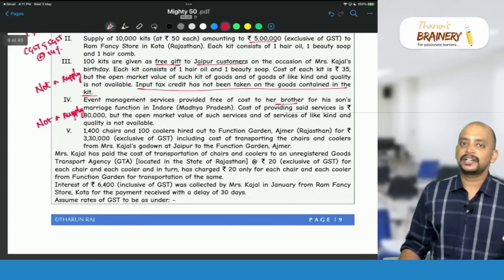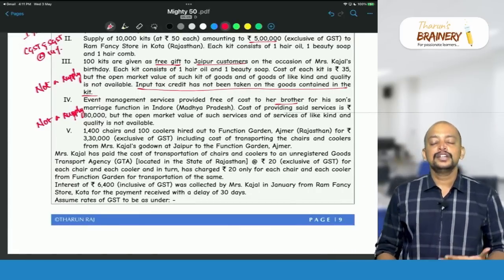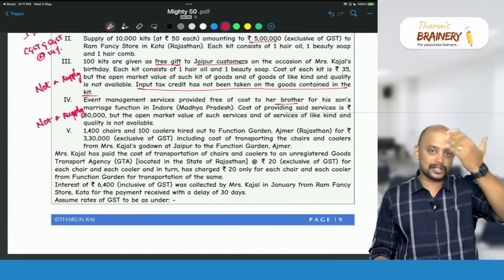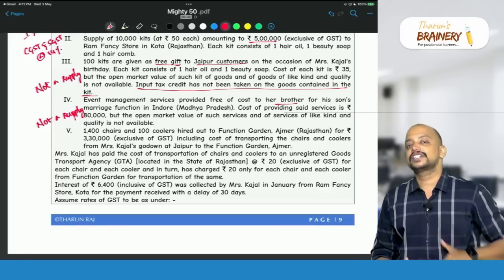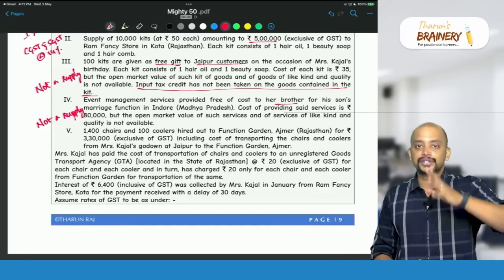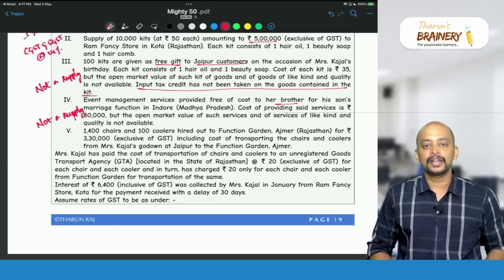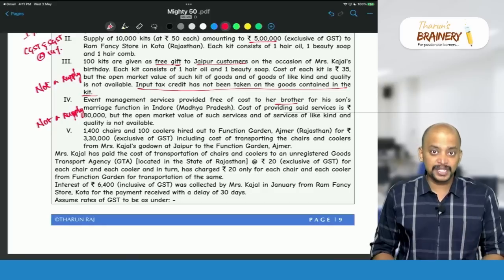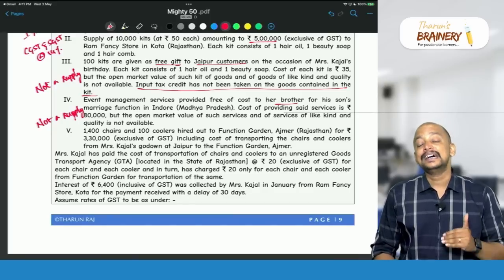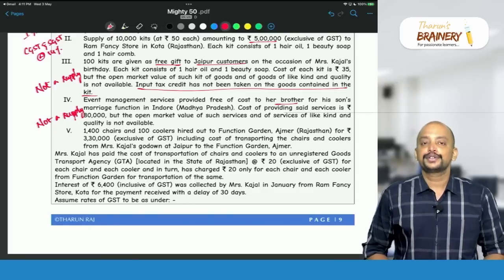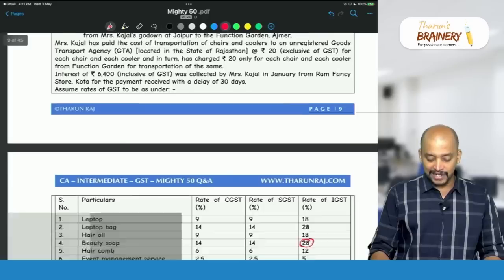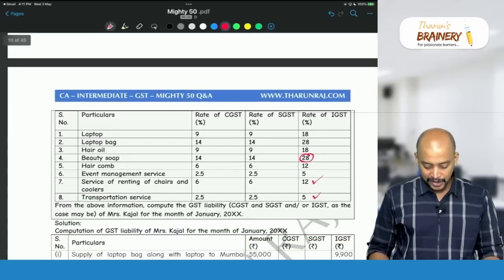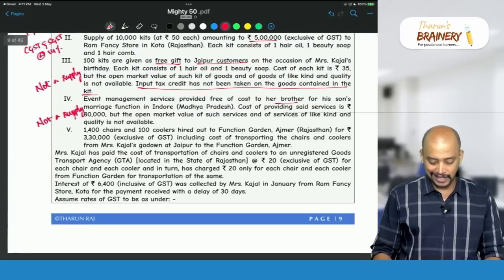Usually, whenever a function is happening and we take the chairs etc. on rent, they will only do the transportation, and after the function gets over, they will only pack and take it back. So therefore, it will come under naturally bundled in the ordinary course of business, and the principal supply here is renting of chairs and coolers. So it is a composite supply, and we will take the rate of renting of chairs and coolers, 12%, as the rate here.